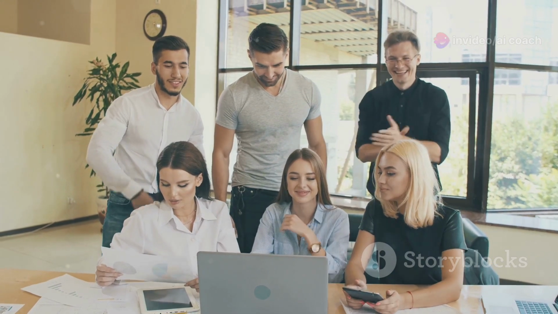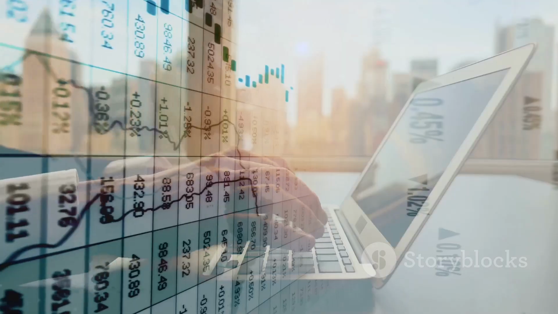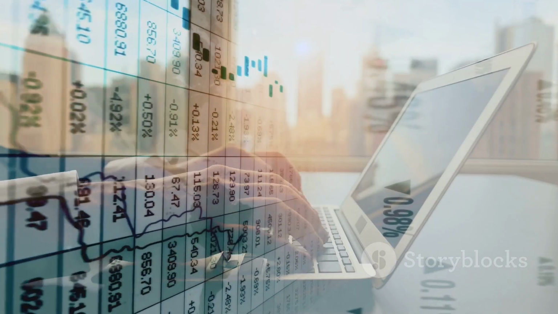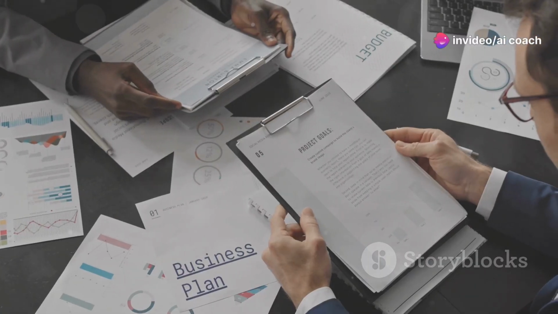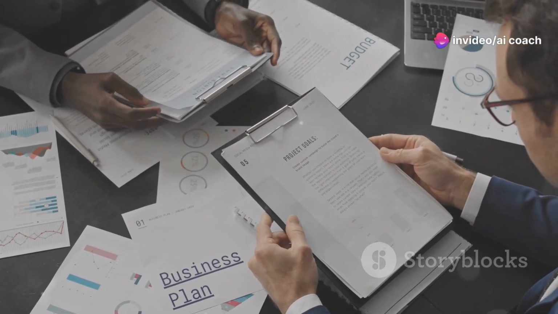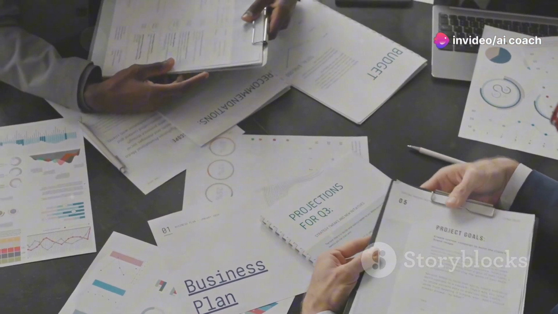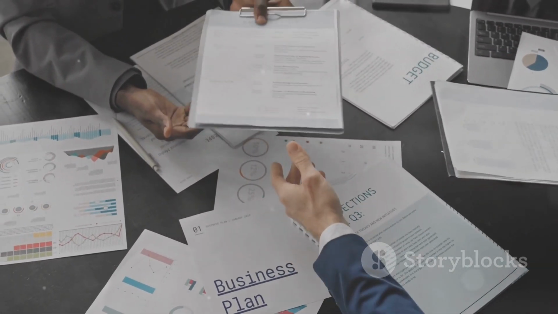To wrap up, AI is a game changer for business planning. It speeds up the process, provides data-driven insights, and allows you to focus on strategy. By leveraging AI, you can create a comprehensive, accurate, and relevant business plan that sets your business up for success.